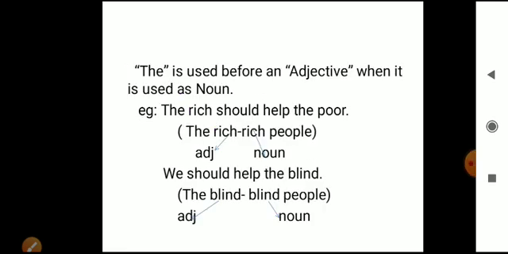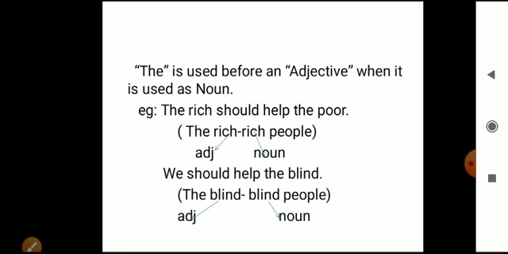The is used before an adjective when it is used as a noun. Okay, beta? Just listen carefully. For example, the rich should help the poor.